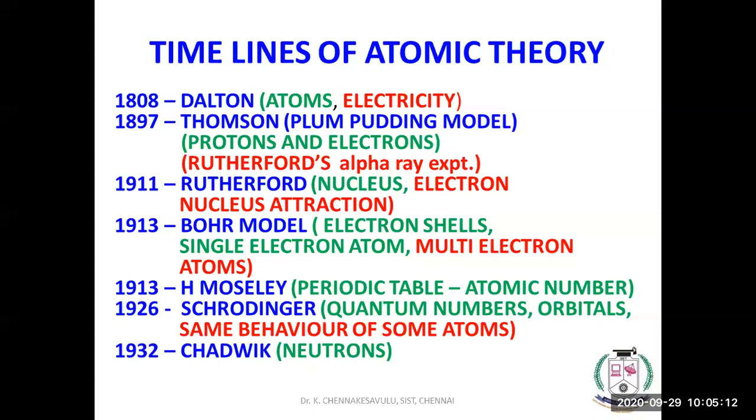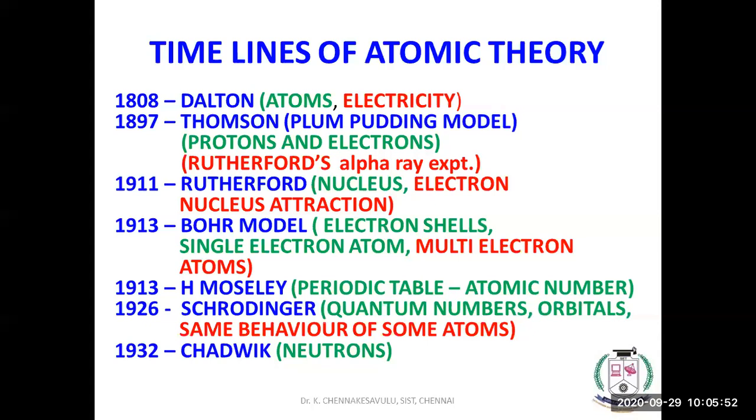And if you come to the Bohr model, he proposed electron shells and a single electron atom. He could explain that with the Bohr model. But for multi-electron systems, the Niels Bohr model is unable to explain. That's why we need a new model. That's where Schrodinger comes into the picture. In the 1930s, mostly based on these things, he proposed the periodic table law based on the atomic number or electrons.